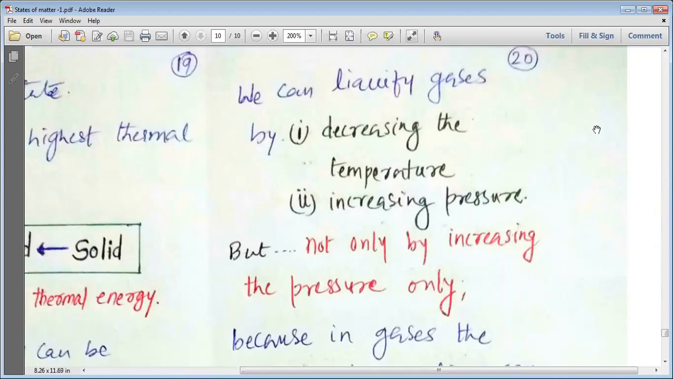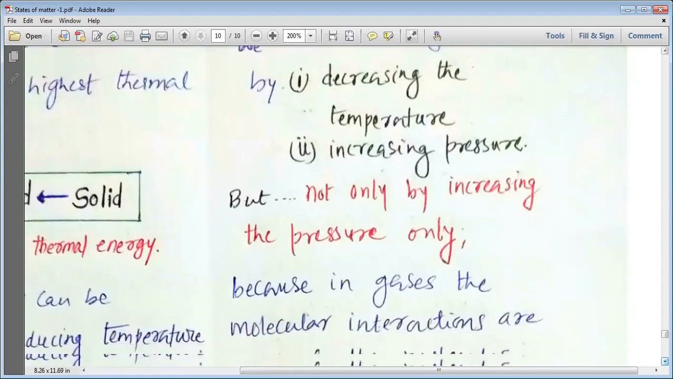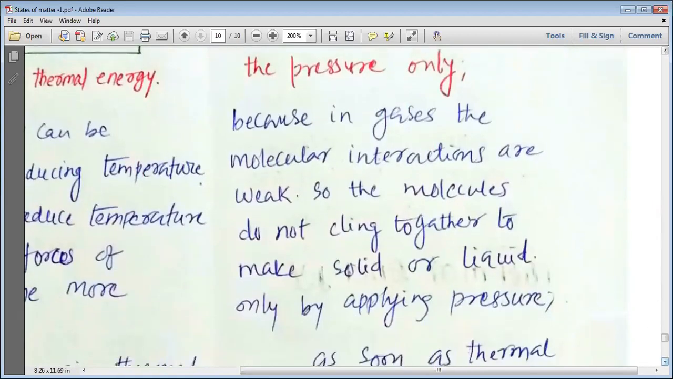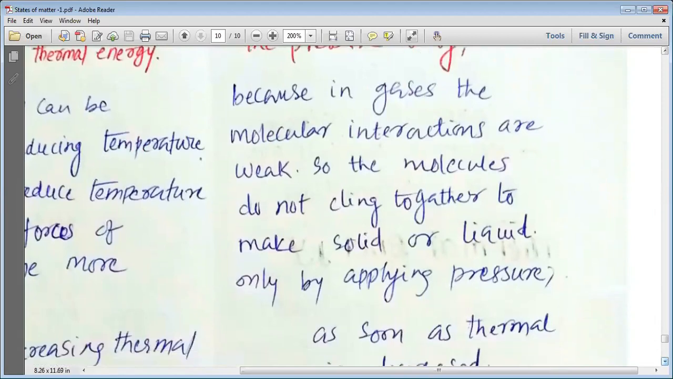But remember, my dear students, we cannot make gases into liquids just by increasing the pressure. So if we only increase the pressure and do not decrease the temperature, the gases cannot be liquefied. Now what is the reason that the gases cannot be liquefied only by increasing the pressure?